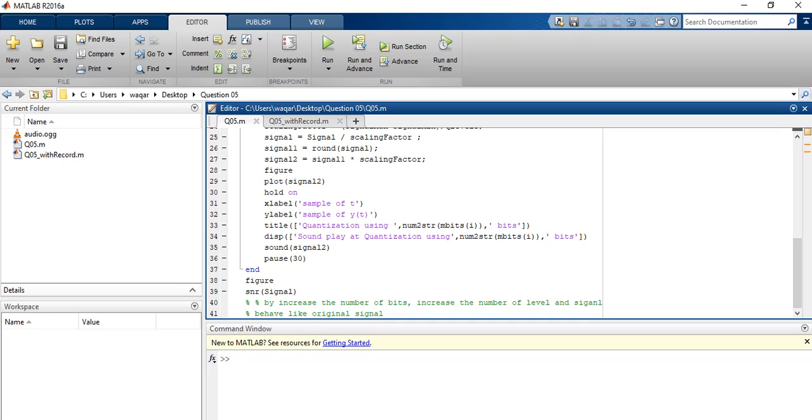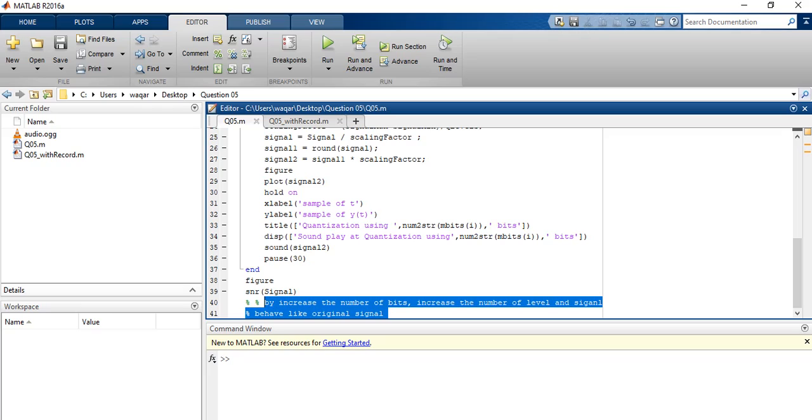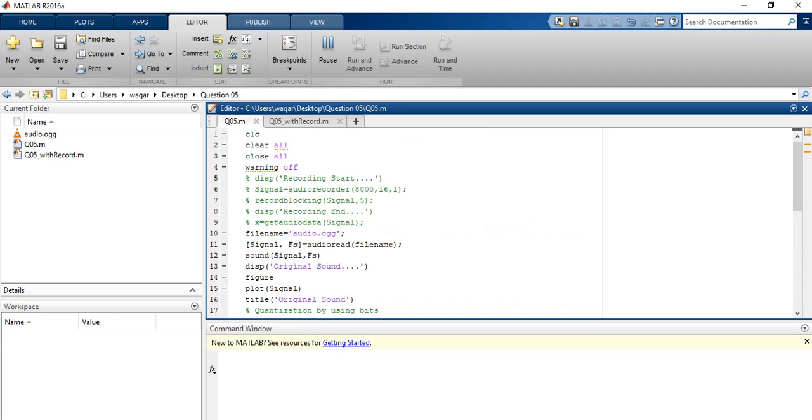First I run it and then observe the comment which I already mentioned. It means that by increasing the number of levels we get a clearer signal. So we try to run it, just run it and check what happens.